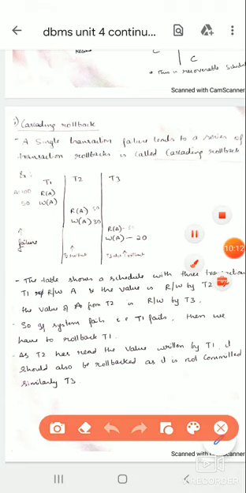That is called cascading rollback. If one transaction fails, then the whole series of transactions has to roll back. So again, cascading rollback means if a single transaction fails, it leads to all the transactions rolling back, because T2 is reading the updated value of T1 and there is no commit in T2.